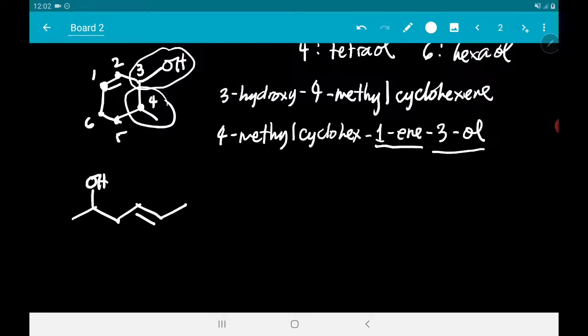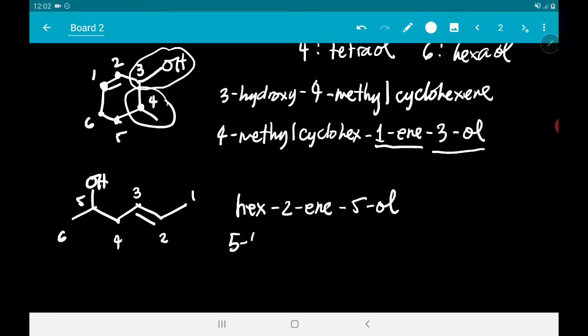So, in this case, I'll prioritize the alkene. So, 1, 2, 3, 4, 5, 6. So, this is a hex-2-en-5-ol. Or you can just write 5-hydroxy-2-hexene.